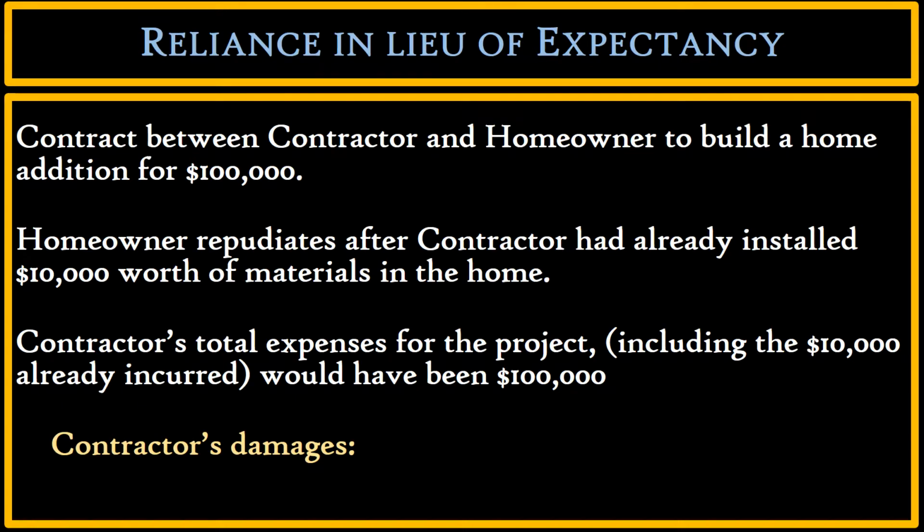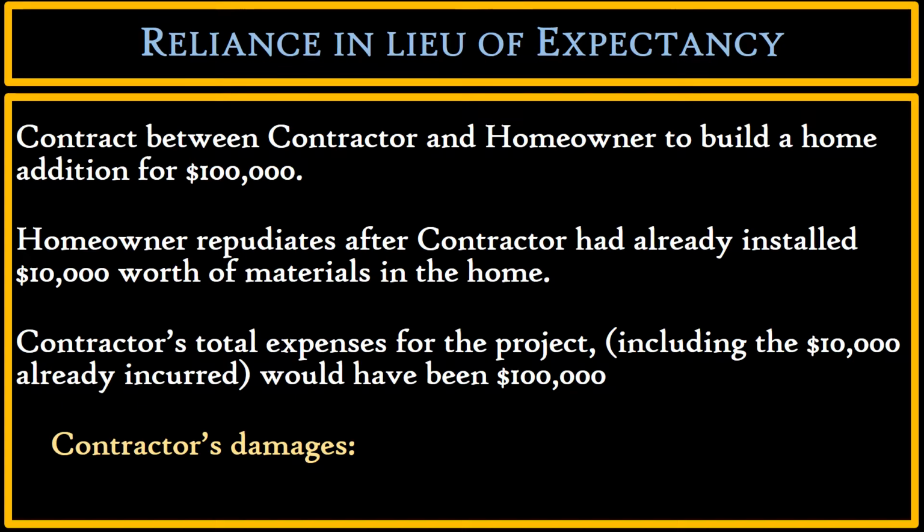All right, so if we're trying to calculate the expectancy damages, we look at the contract price, which is $100,000, less contractor's expenses, which here would have been $100,000. So contractor entered into a contract where it would not have made a profit. Thus, contractor has no expectation damages.